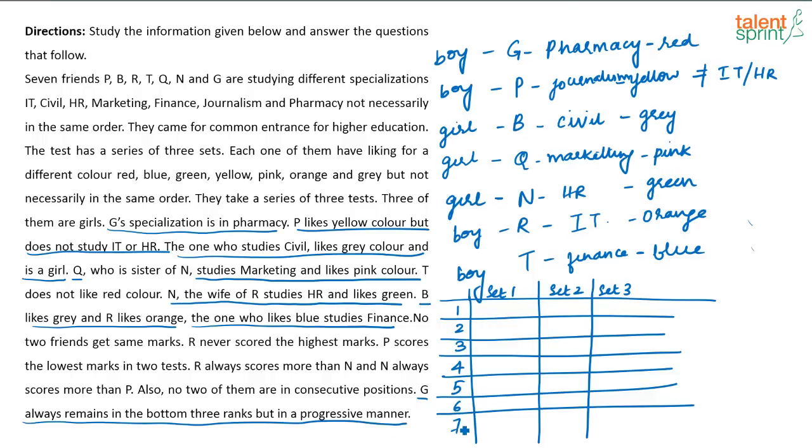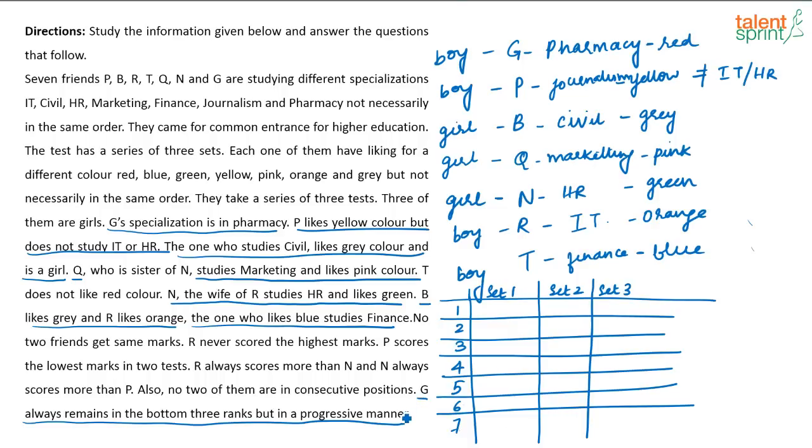Bottom 3 ranks means 7, 6, 5, right? In each test, right? There are 3 sets of tests. In each test, according to the marks that each person is scoring, you can allot a rank to them, right? In set 1, might be P is scoring the highest, right? So, rank 1 for P. Might be G is scoring lowest. So, rank 7 for G. Right, that's what I am trying to write here.